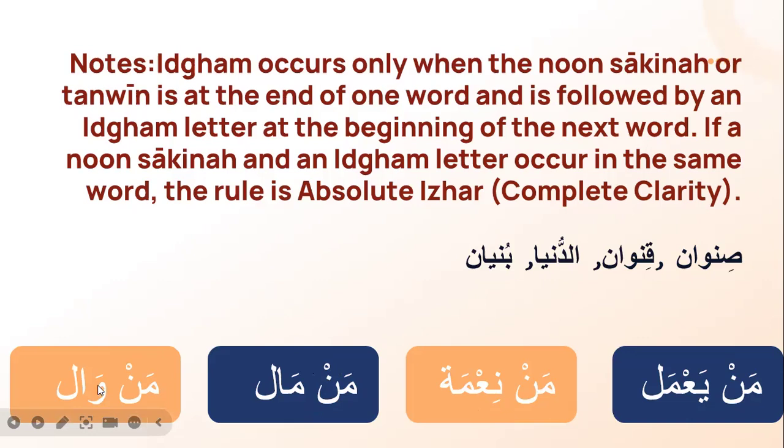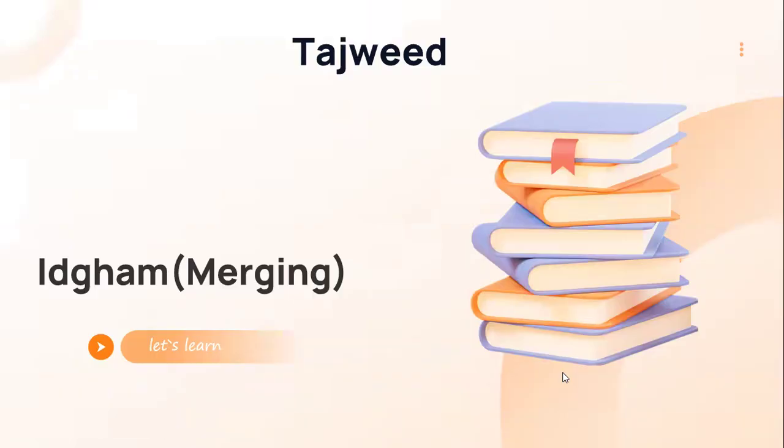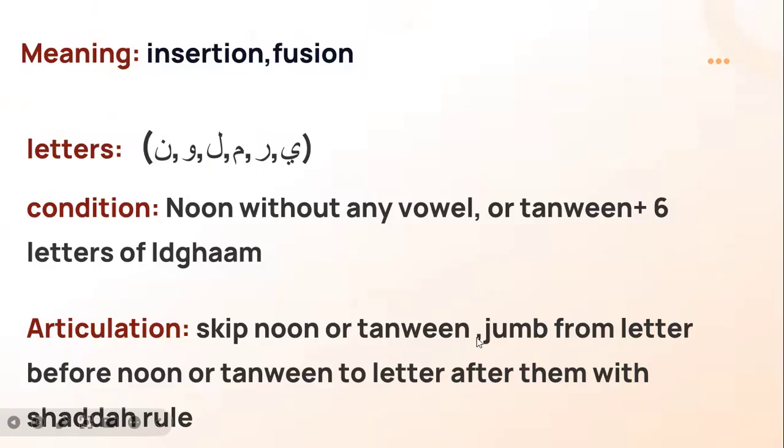Okay. In another example, and the last example, is من وال. So what is the meaning of the Idgham rule? The Idgham rule, as we took before, is insertion, fusion.